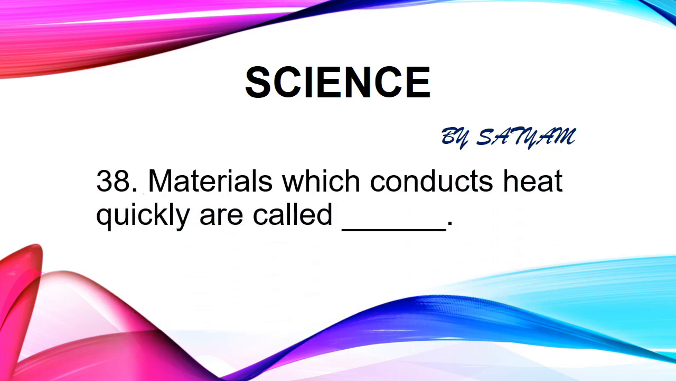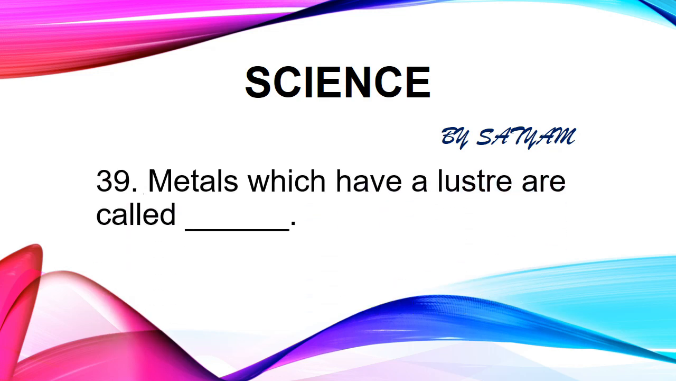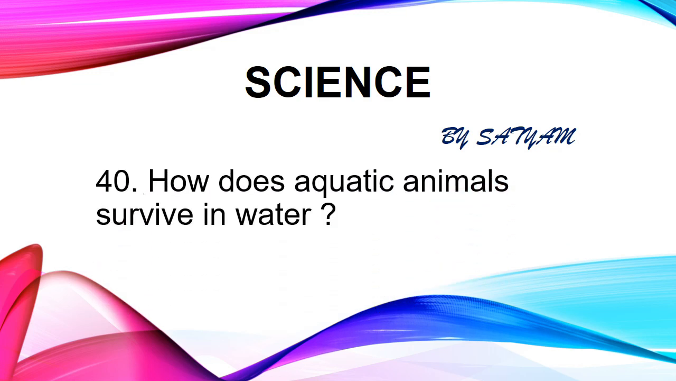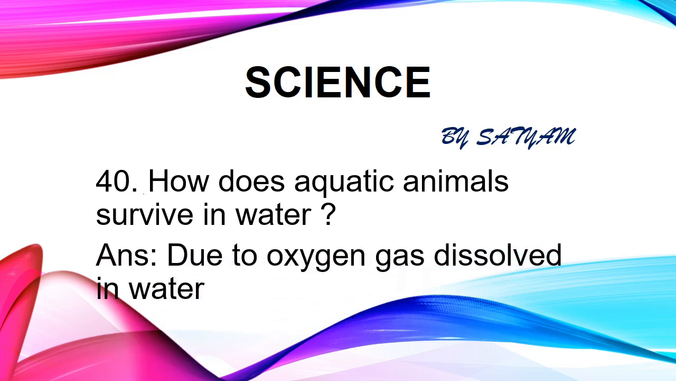The next question is: materials which conduct heat quickly are called dash. The answer is conductor. Generally, all metals are good conductors of heat. The next question is: metals which have a lustre are called dash. The answer is lustrous materials. The next question is: how do aquatic animals survive in water? The answer is due to oxygen gas dissolved in water.